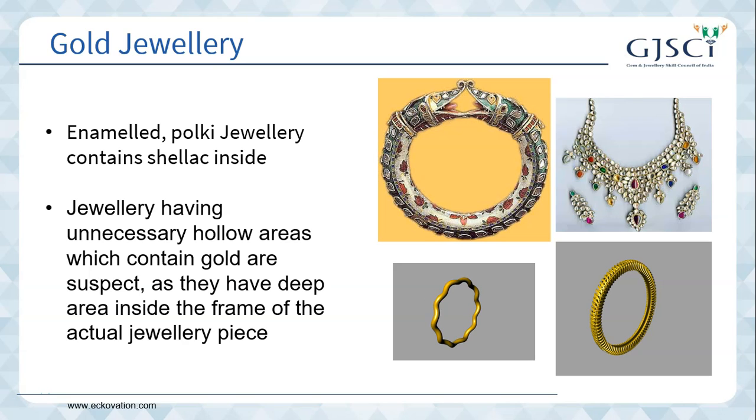At the end, we will talk about some points about gold jewelry. Normally, freshly prepared jewelry looks new, so there is no reason to look under the skin. For pure gold, in olden days, they used to bite it and see if teeth marks were visible on the gold. Enameled polki jewelry, which uses rough uncut diamonds or glass, is excluded for evaluation and appraisal purposes because it contains shellac inside. The net weight of gold can only be guessed and not arrived at empirically using a formula. Jewelry having unnecessary hollow areas which contain gold is suspect, as they have deep areas inside the frame of the actual jewelry piece, which are likely to be made of base metal or pure silver.